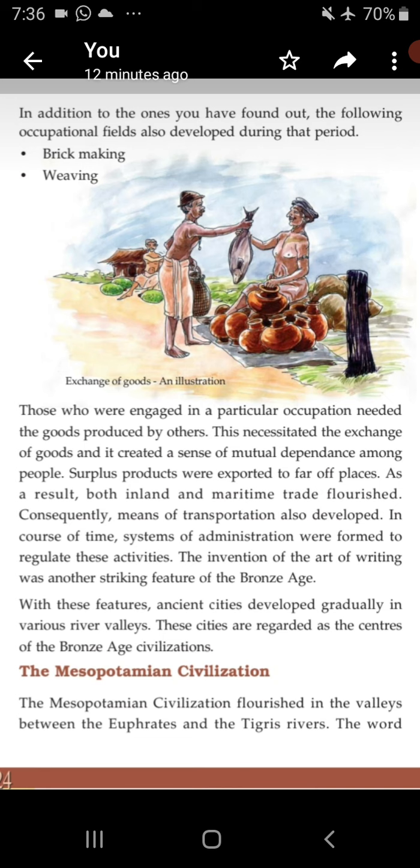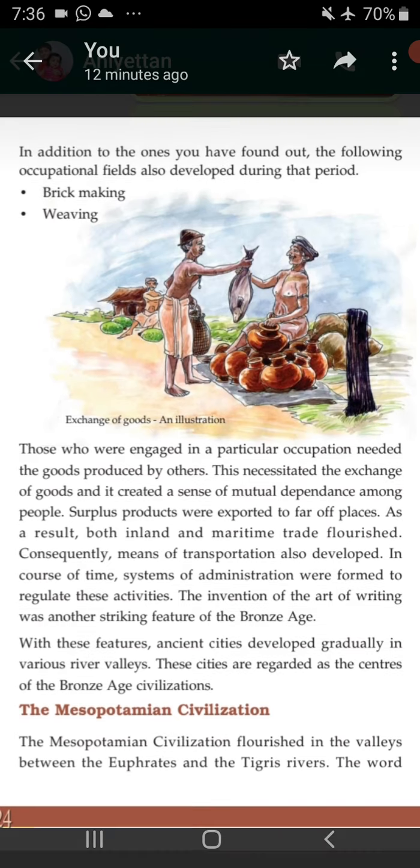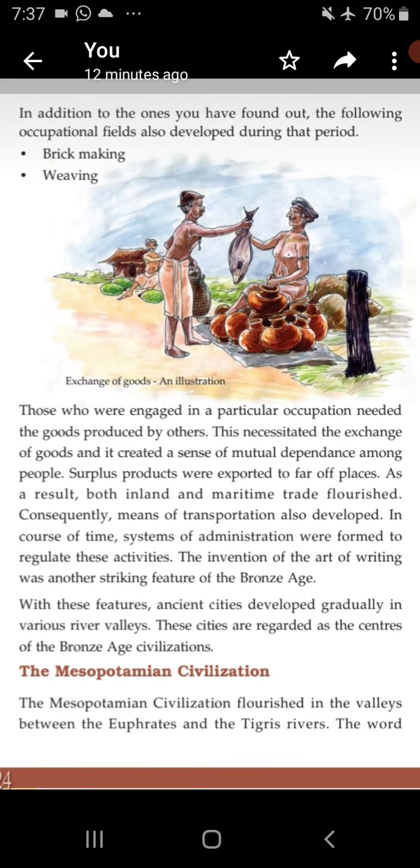Surplus products were exported to far off places. As a result, both inland and maritime trade flourished. Consequently, means of transportation also developed. In course of time, systems of administration were formed to regulate these activities.